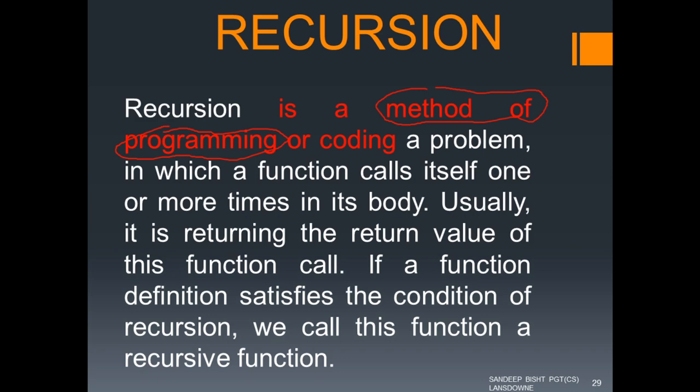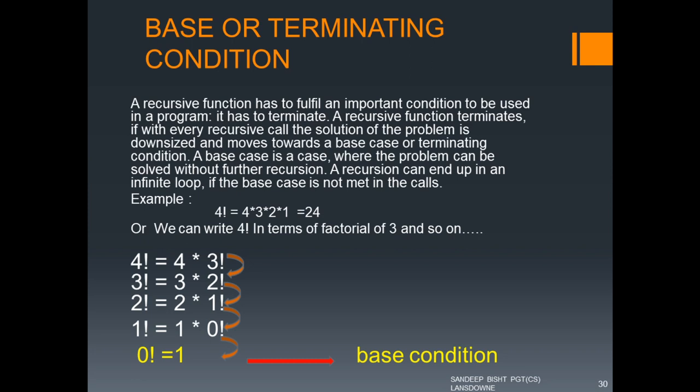So let's move ahead and understand what recursion actually is. In recursion, I have already told you that a function calls itself. So the same function gets executed again and again, but with different parameters, and that is the catch.